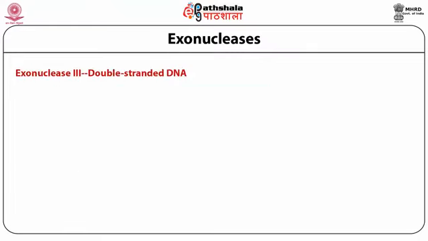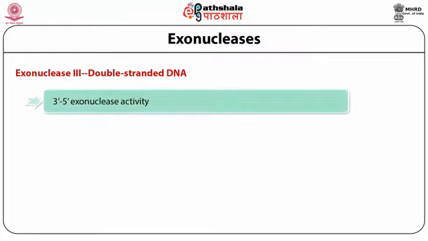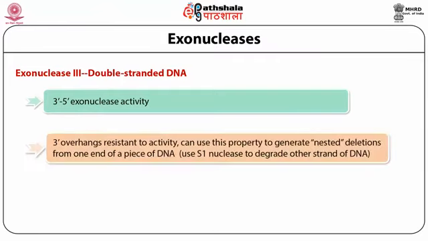Exonuclease III is specific to double-stranded DNA. It has 3' to 5' exonuclease activity. A 3' overhang is resistant to this activity, and this property can be used to make nested deletions from one end of a piece of DNA.